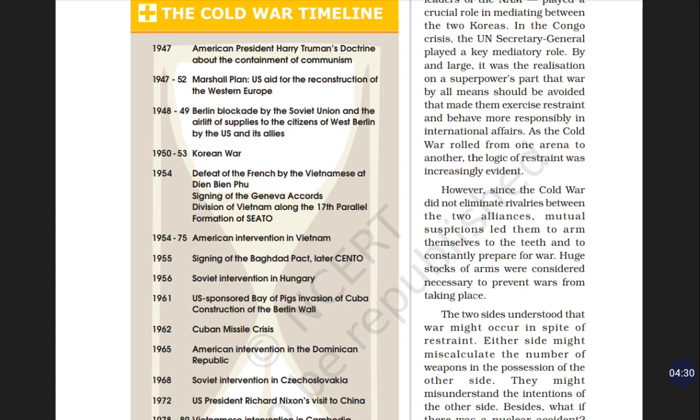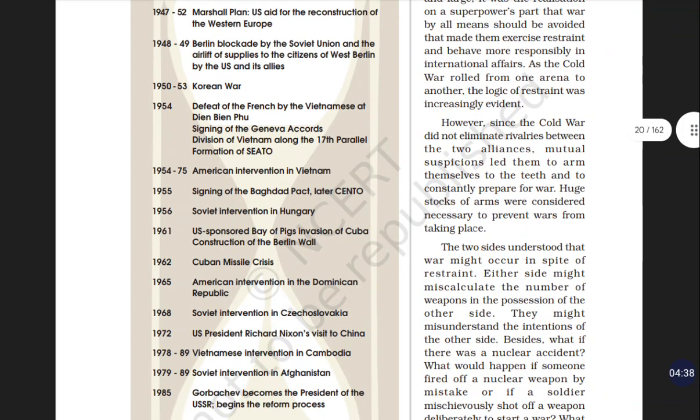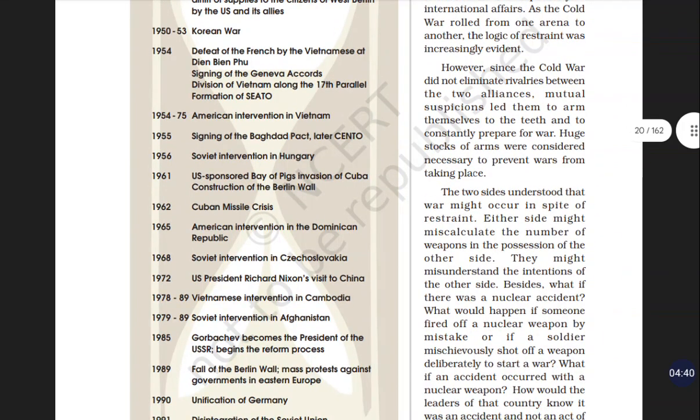In 1955 to 75, American intervention in Vietnam. We already discussed that the Americans went to Vietnam to help the capitalist southern one.